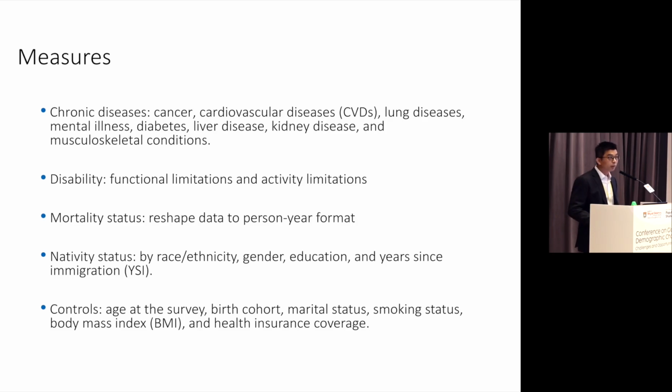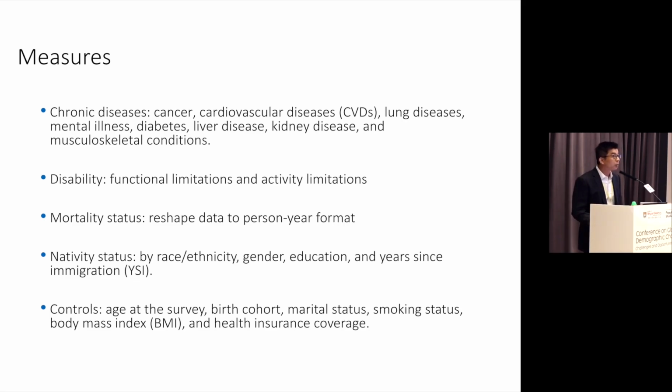And we look at two measures of disability. One is functional limitation, which measures the intrinsic limitation in body function. For example, respondents are asked if they can walk for a quarter mile, if they can stand or sit for 2 hours, and so on. So this kind of measure is irrespective of the environment.